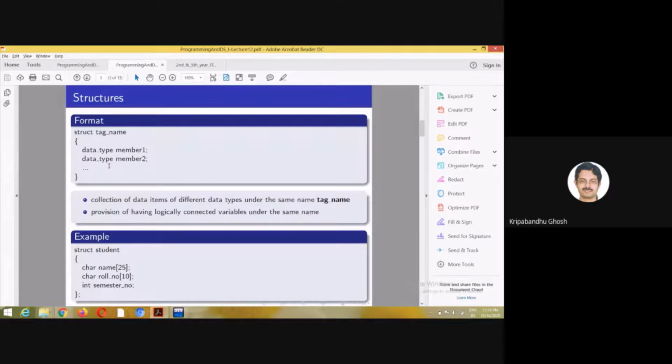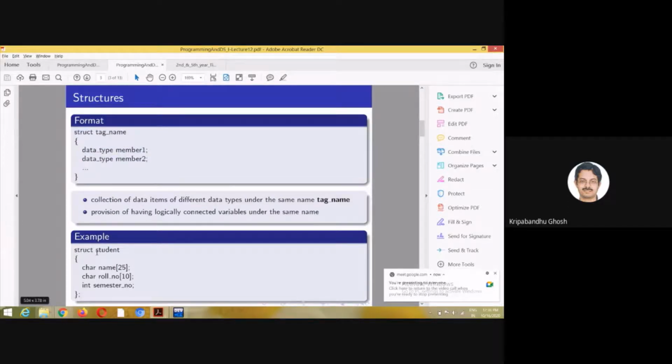In fact, you can return some values which will be useful, and basically that can be an encapsulation of a class of values which you want to return from the function, and also pass to the function. So in order to implement that, C has a facility called structures. The structure of a structure is like this. So struct, then there is a tag name, and there will be the data types. So I will give you an example.